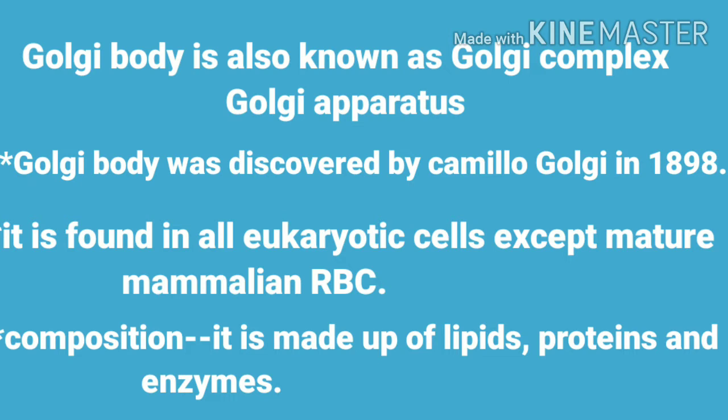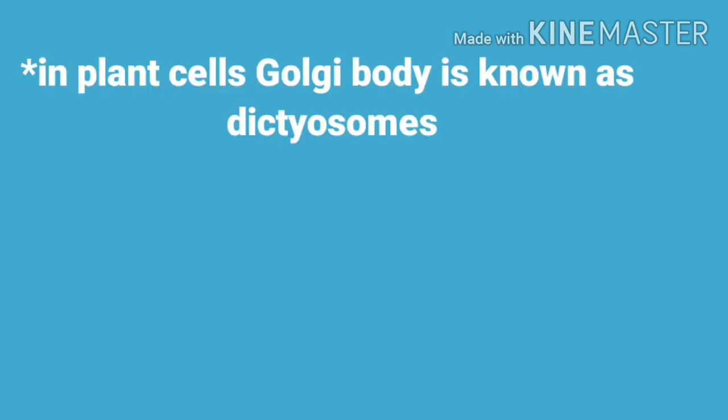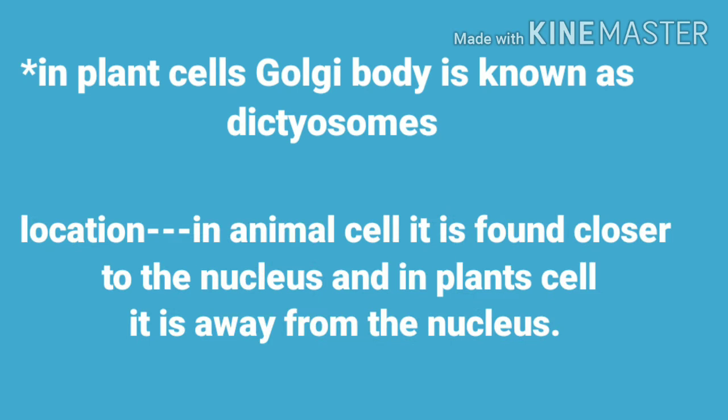If we talk about the composition of this Golgi body, it is made up of lipids, proteins and enzymes, right? Now students, in plant cells, the Golgi body is known as dictyosomes. Why is it known as dictyosomes? In animal cells, if we talk about the location, the Golgi body is found closer to the nucleus, and they are connected to each other.